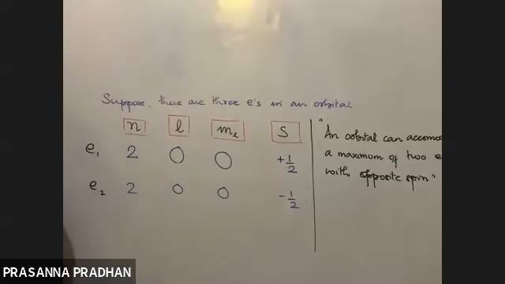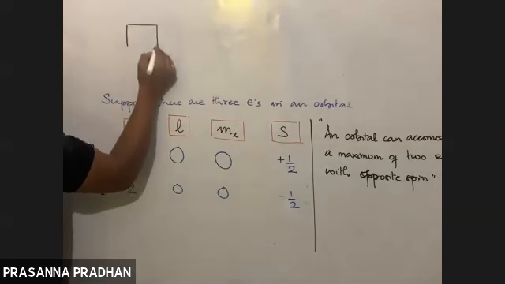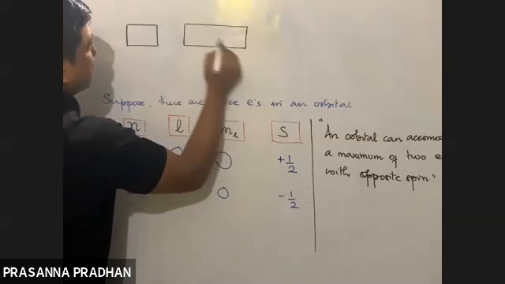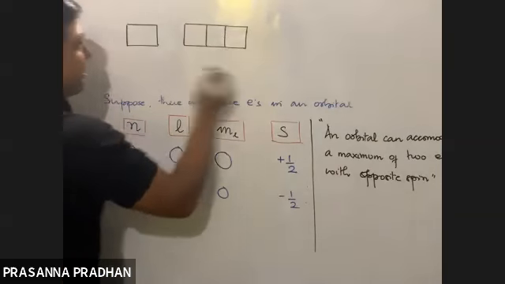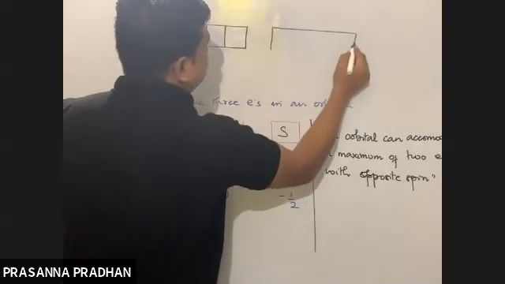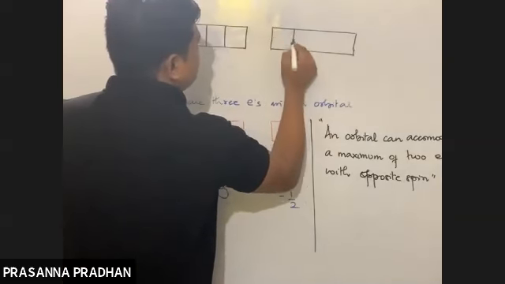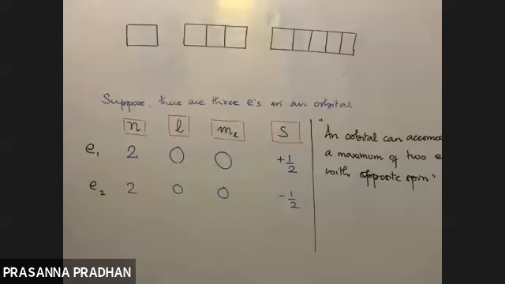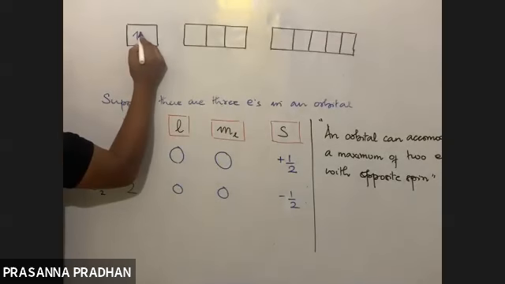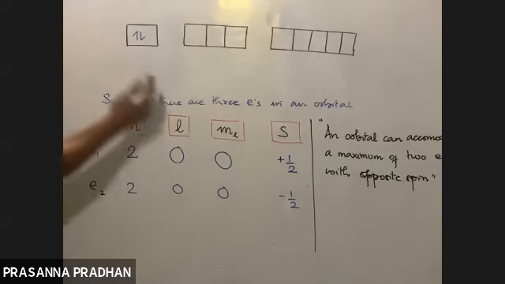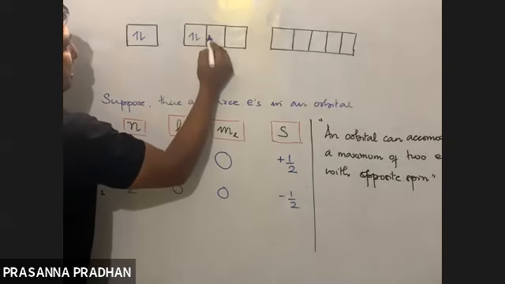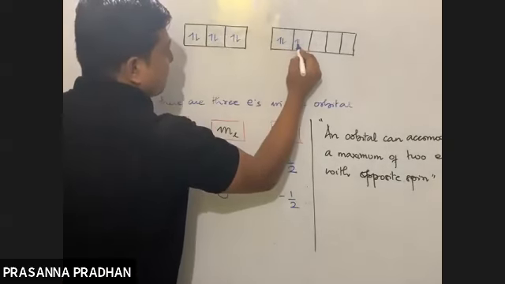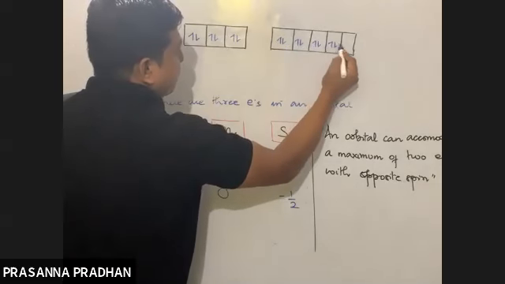Now suppose I have an s orbital like this, one s orbital. How many p orbitals are there? 3, so I'll draw 3 boxes as I have discussed earlier. How many d orbitals are there? There are a set of 5 d orbitals like this. Maximum how many electrons here? 2, that also with opposite spin, 1 up, 1 down. Each orbital can accommodate a maximum of 2 electrons.